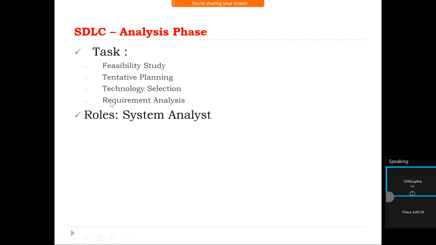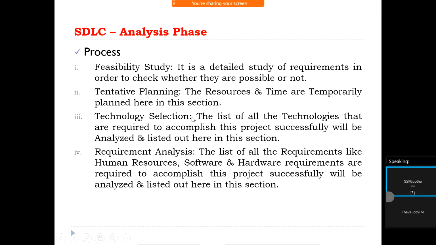And requirement analysis: hardware requirements, software requirements, employee resources, everything comes under requirement analysis. So who is going to be involved in this phase? The system analyst will be involved in this phase. See how this process is going on. Feasibility study is nothing but a detailed study of requirements in order to check whether we are able to develop these kinds of projects or not.